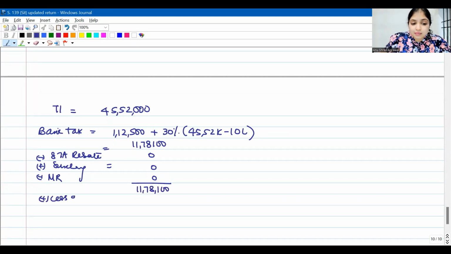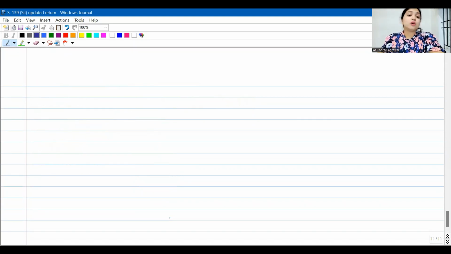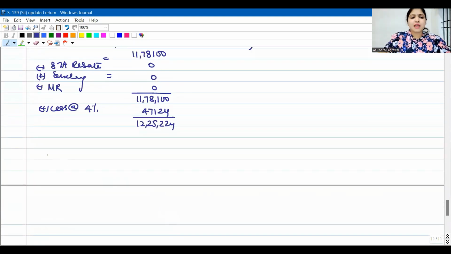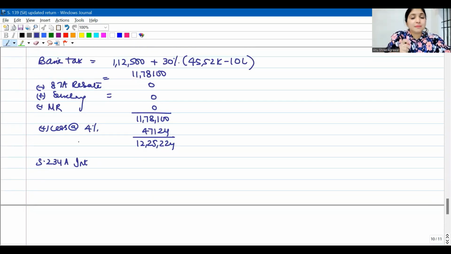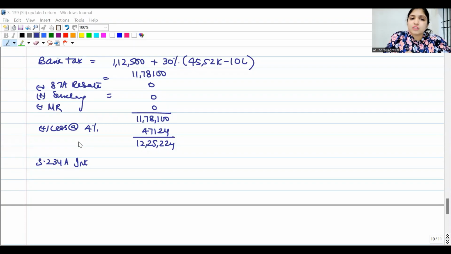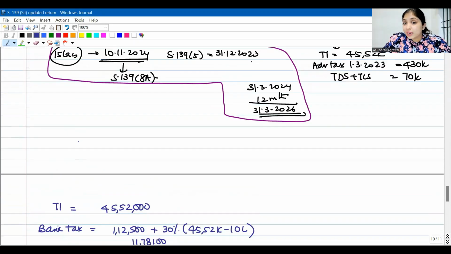To this we will add a cess of 4%, which is 47,124, resulting in total tax of 12,25,224. But not only will the assessee have to pay tax, the assessee will have to pay 234A, B, C interest also. Why 234A interest? Clearly, the assessee has filed the income tax return late. In this question, you should feel a little more comfortable than the last question because you now know 234 A, B, C interest. So as of now, 12,25,224 he has to pay. But how much 234A interest would he have paid?